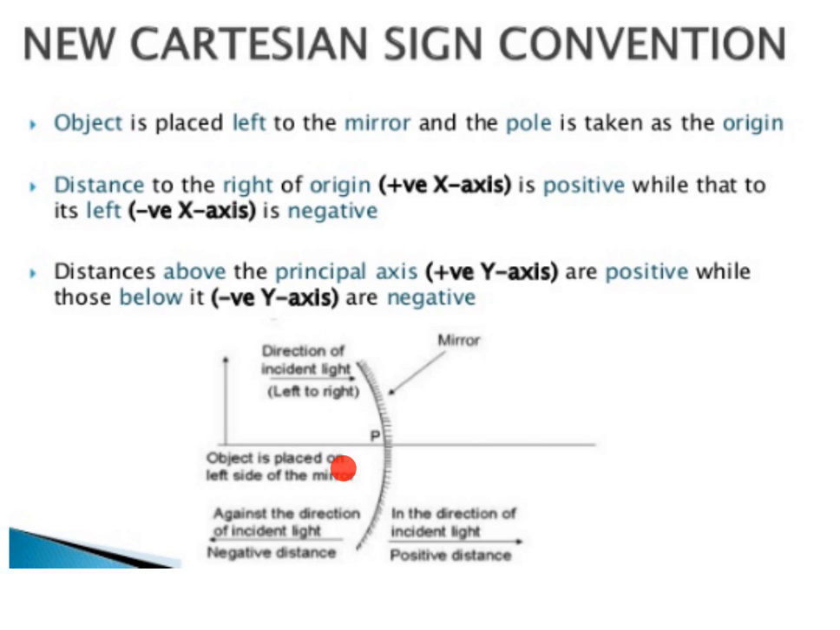Also, distances above the principal axis are positive. Here we consider the XY plane, that is the principal axis. In this, the distance above the principal axis is positive and below the principal axis is negative. So the Cartesian sign conventions are very useful to solve problems.